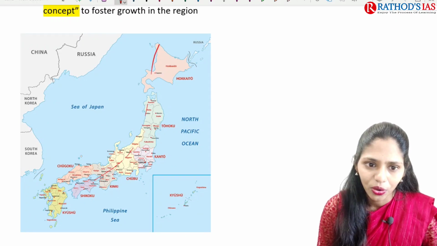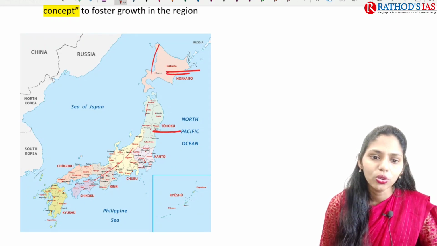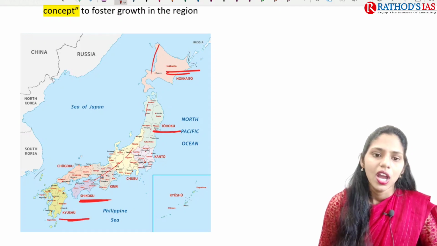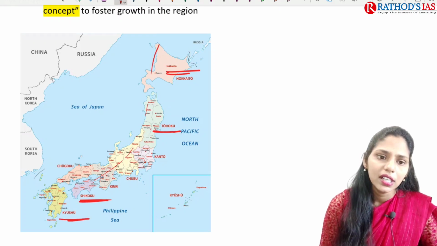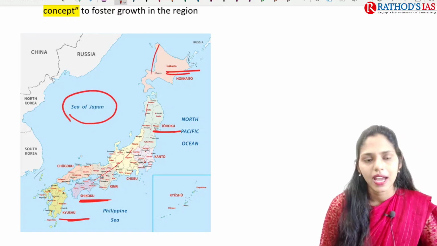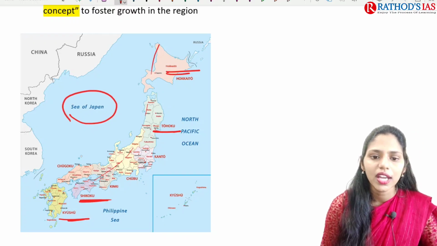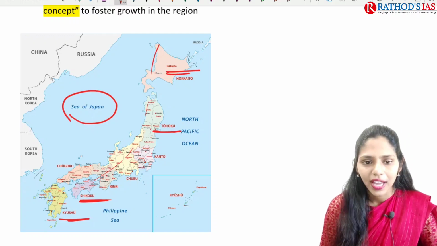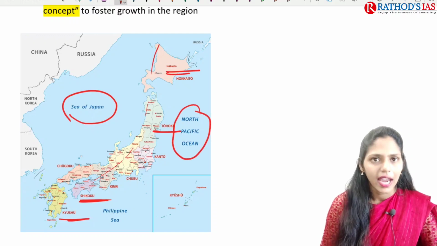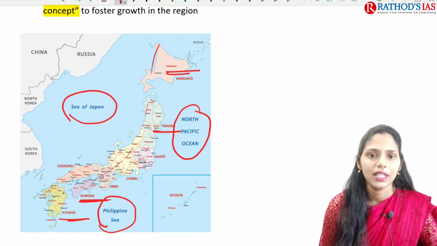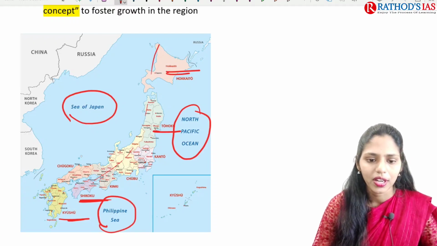So here we have Hokkaido, here Tohoku, and here we have Shikoku, here we have Kyushu. And if you see the water bodies here, we have the Sea of Japan. The Sea of Japan is between Russia, North Korea, South Korea and Japan. Towards the right we have the North Pacific Ocean. And south of Japan, we have the Philippine Sea. Okay, so this is very important.